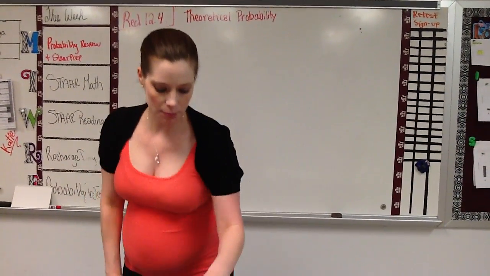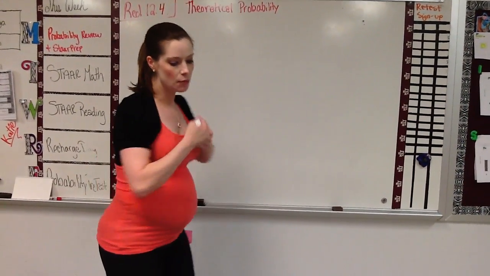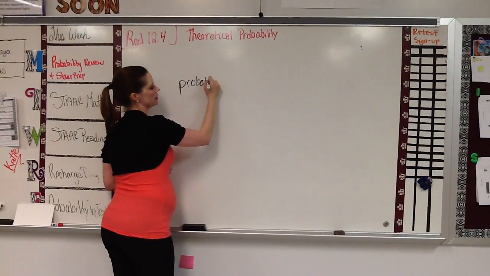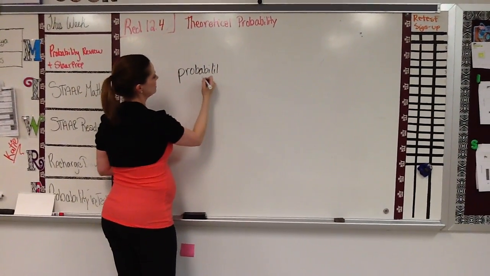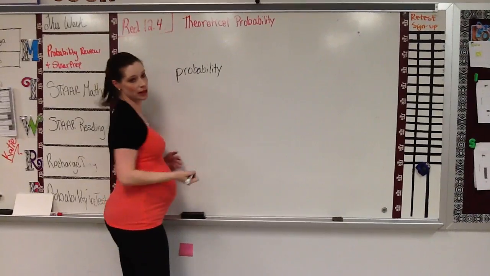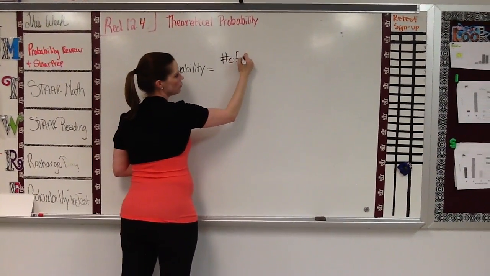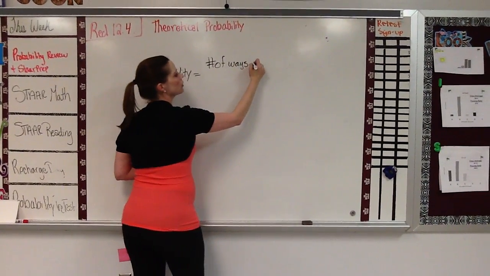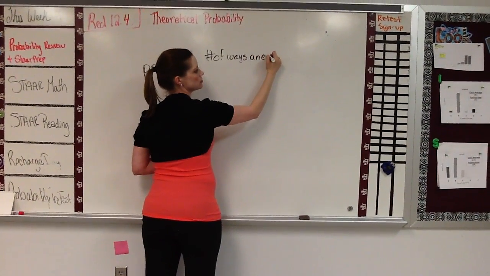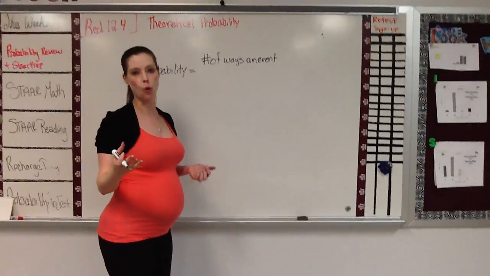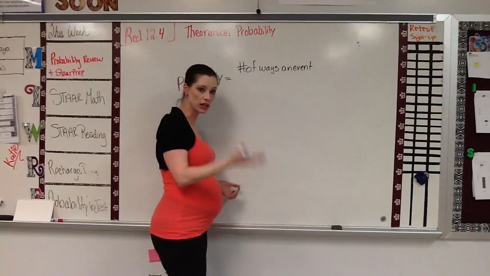Now remember, probability is the number of ways an event can occur. An event is what you want to happen, like, for example, heads on a coin. If you're flipping it, that's the event, getting heads.